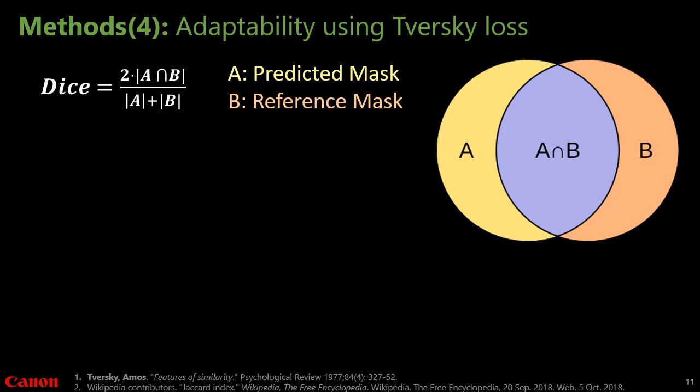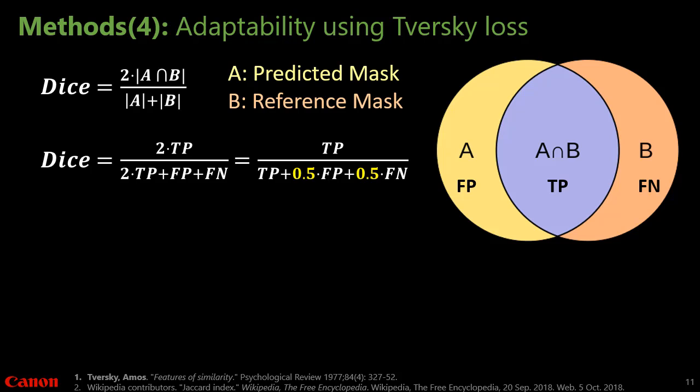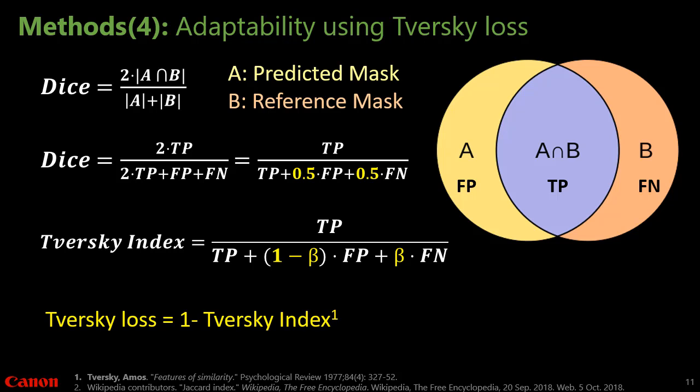This is the standard definition of Dice coefficient, where A is the predicted mask and B is the reference mask. Alternatively, we can define Dice coefficient as a function of false positive and false negative. As we can see in this definition, false positive and false negative are weighted equally in Dice coefficient. In order to adapt a network, we use a Tversky loss function, in which there is a hyperparameter beta that we can change during training so that we can adapt the network to the desired false positive and false negative. And as we can see, if beta equals 0.5, Tversky loss function is exactly the same as Dice loss function.